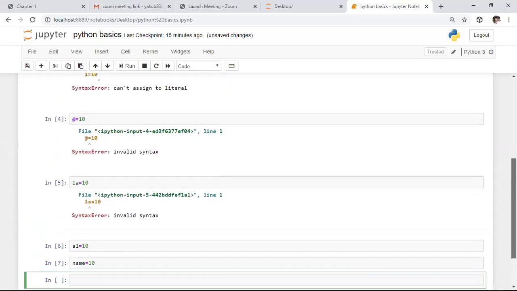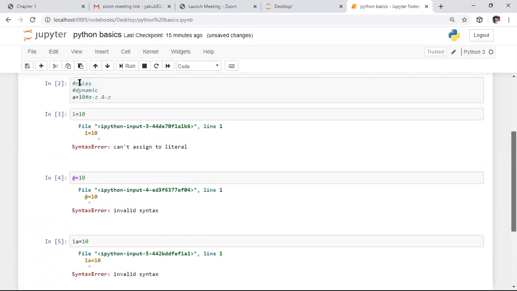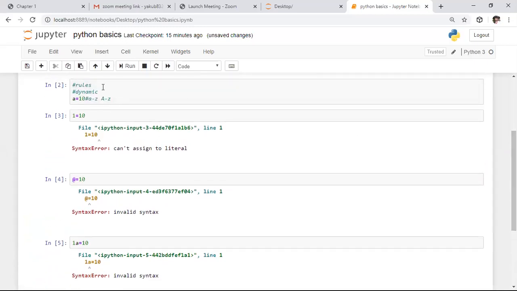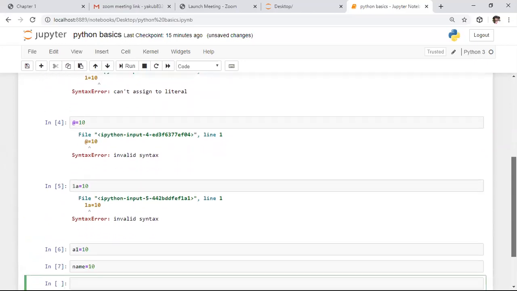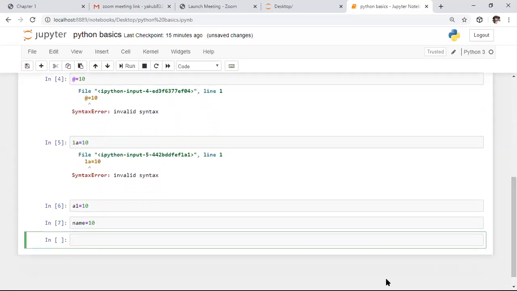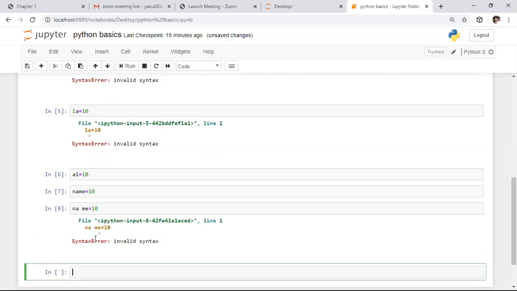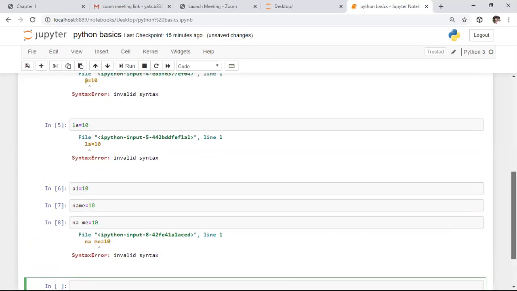These are the rules to define an identifier. First rule is characters in the range of small a to capital Z can be used as a variable. Second rule is digits can't be used as a variable. Third rule is special symbols can't be used as a variable. The next rule is a digit followed by a character is also not acceptable. A character followed by a digit is acceptable, and words can be used as a variable. The next rule is that in between the word, spaces are not allowed. If you do this, it will return a syntax error. These are the rules to define an identifier.